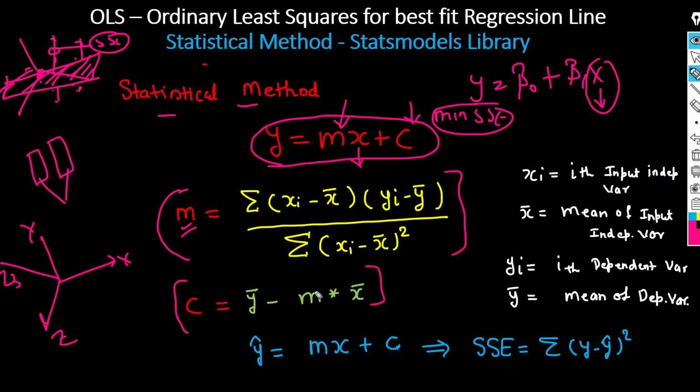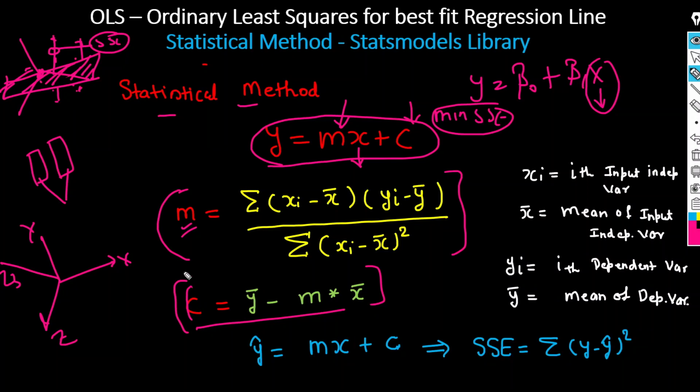Once we have the M value, we can use this particular formula, y is equal to mx plus c. We will apply the M value here, and then we will calculate the c. C value would be y, then we move to the left hand side, y minus M multiplied by x, or we can say y mean value minus M multiplied by x mean value. So by this formula we can calculate the M and C value in the statistical method.